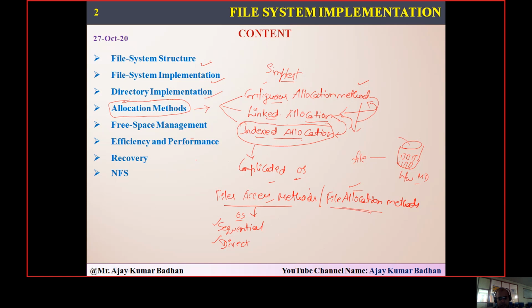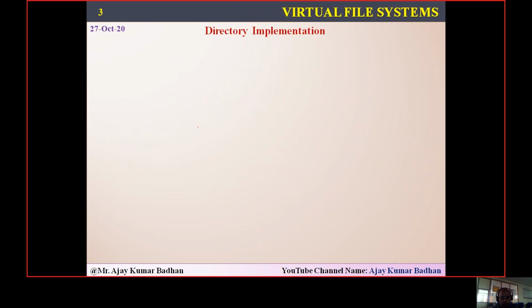Whereas file allocation method is purely based on hardware: how the space present in the hardware, maybe 1 TB or 500 GB, whatever it might be, is allocated to a file in such a way that maximum utilization of the space can take place. That is what we are going to discuss in file allocation method. And in the next session, we'll discuss free space management, which is also a very easy topic.